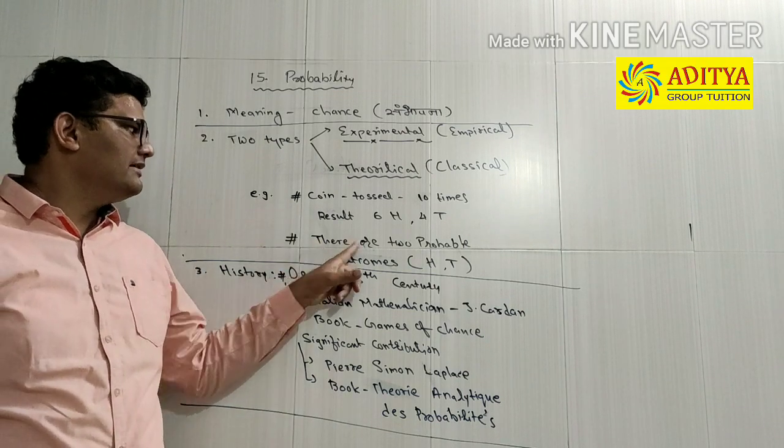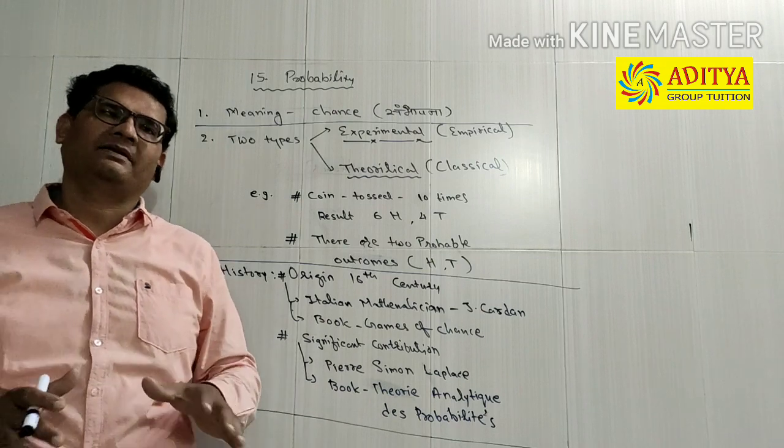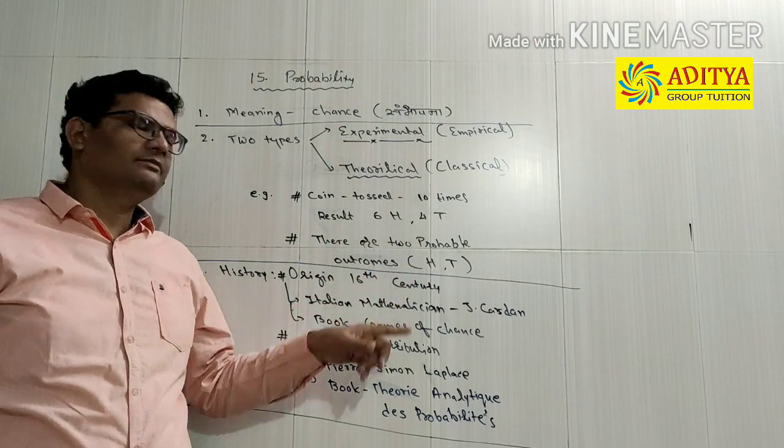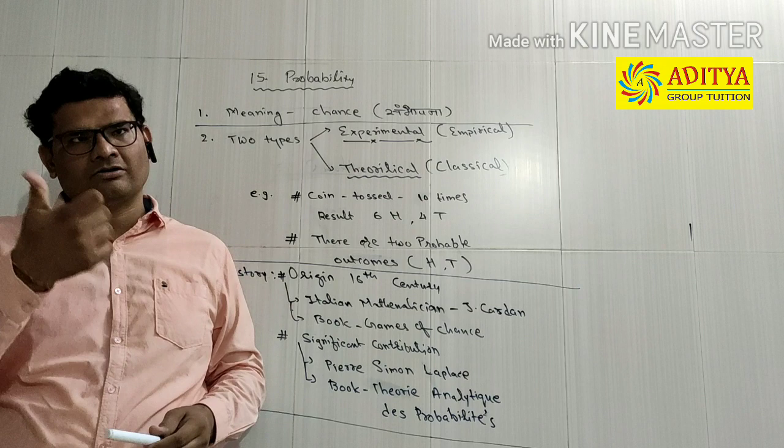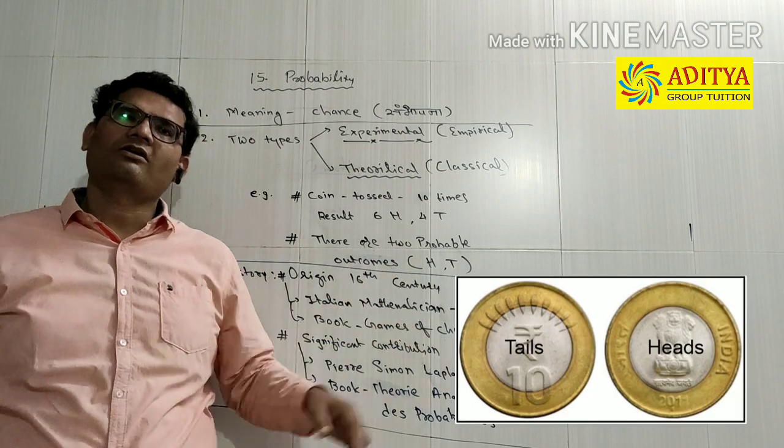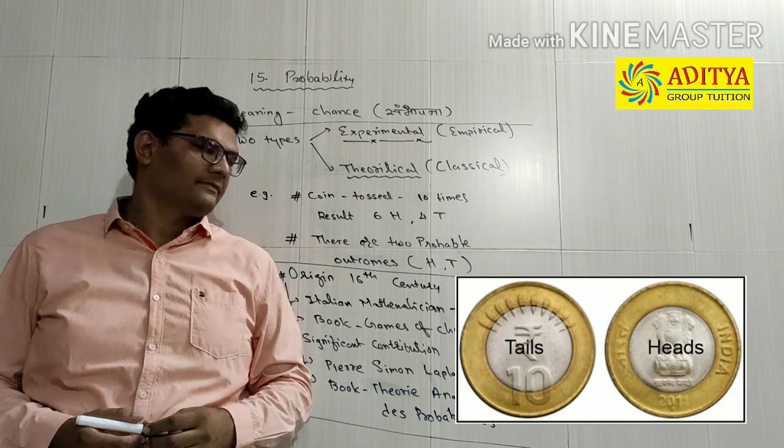In classical probability, we look at all the possible aspects. So there are two probable outcomes in case of tossing the coin, that is heads or tails. Either of them will be there.